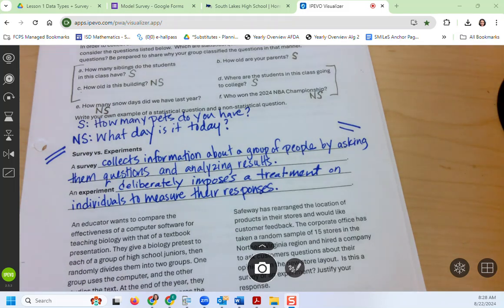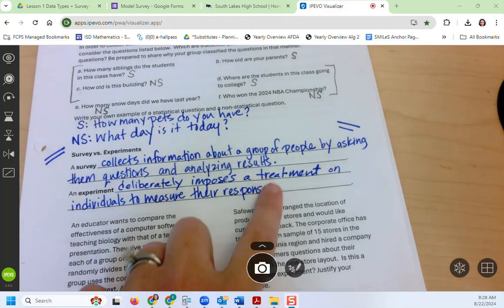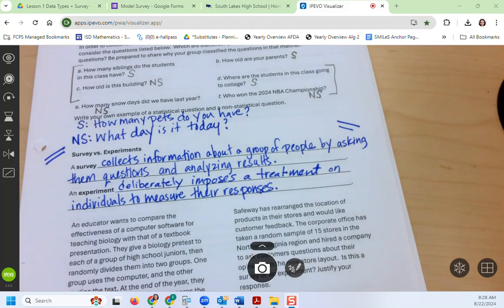But even though the word treatment makes us think of doctors, it doesn't have to be medical. It could be as simple as if you want to know if people prefer Coke or Pepsi, and you pour them into empty cups so that people can't see what they're drinking, and they try the Coke and they try the Pepsi. That can also be an experiment, and the treatment is the Coke and the Pepsi, okay? So the treatment is just something that happens to a person. In that case, the thing that happens to them is that they're drinking Coke and Pepsi.